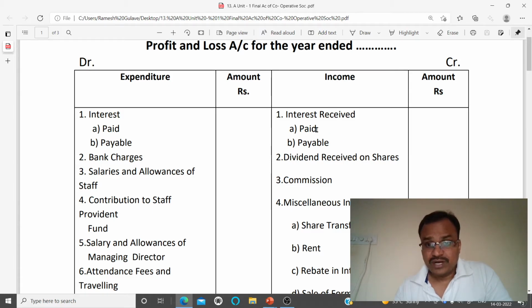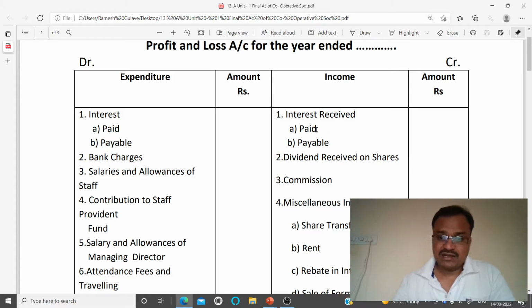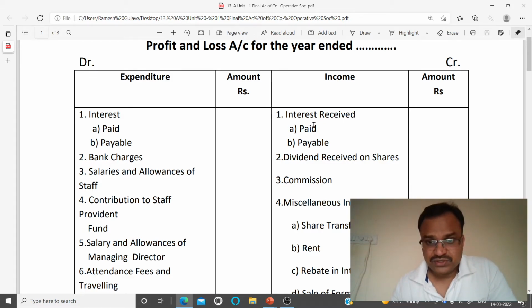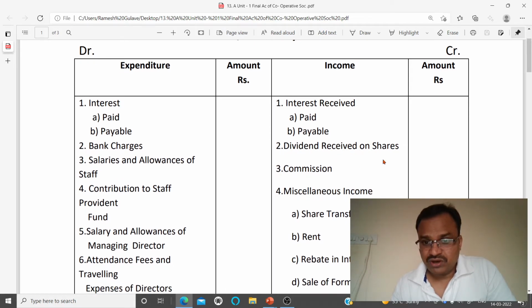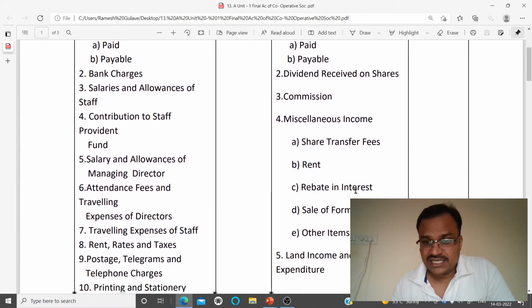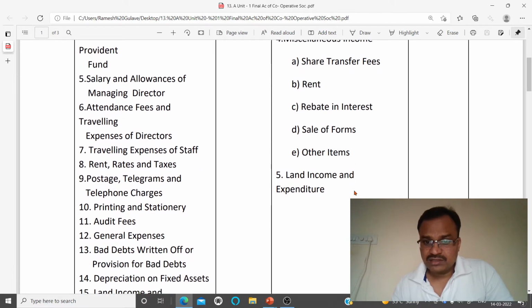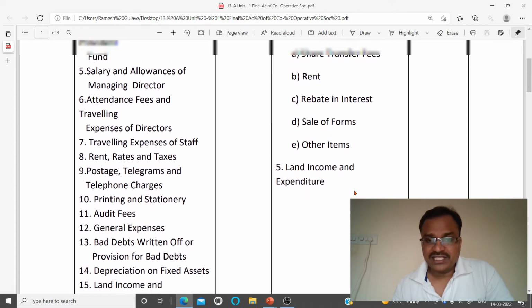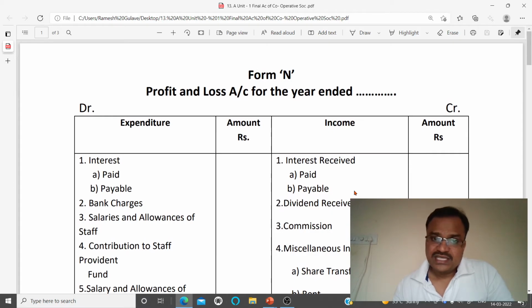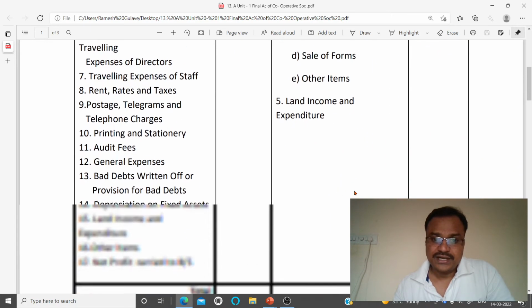Sorry, here the word cannot be paid. Here we have the word interest received. So interest received and receivable can be the wording here. Then dividend received on shares, commission, miscellaneous income which includes share transfer fees, rent, rebate in interest, sale of farms, other items, land, income and expenditure, right? So this is the form N of the profit and loss account, right?